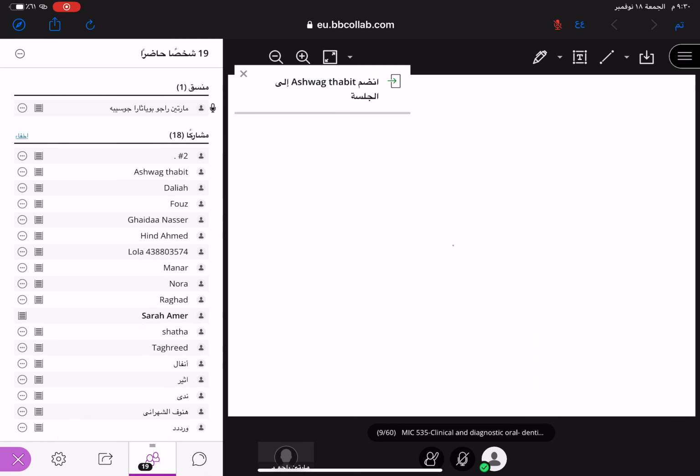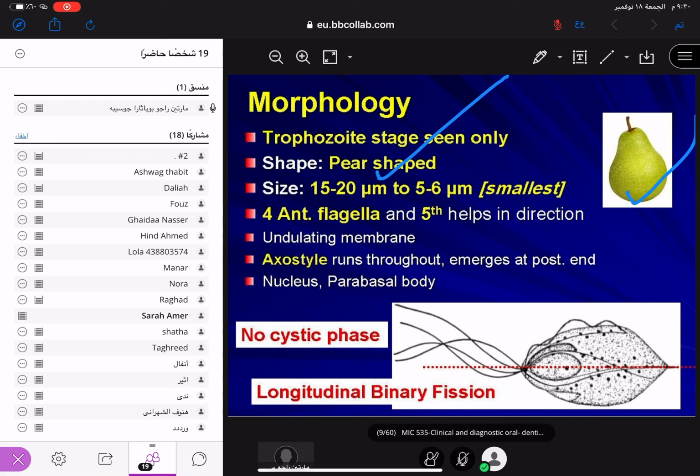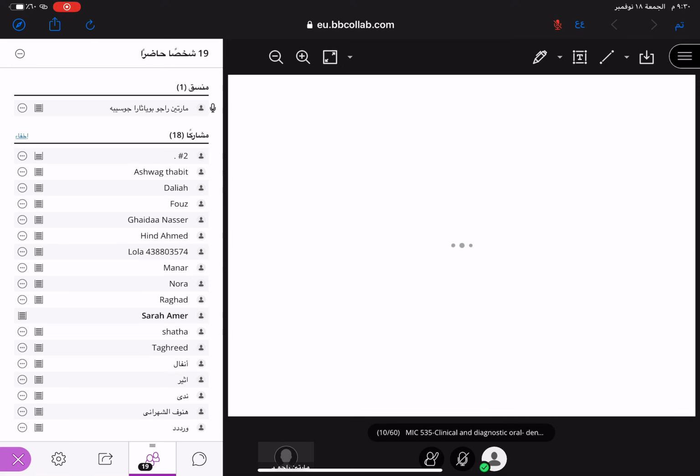Next one, maybe they will give you a picture like this, a pear-shaped structure. Clear? So we can say that the trophozoite is pear-shaped, with flagella: 4 anterior and a fifth, the axostyle. 5 flagella. Trophozoite stage only. Clear now? Clear? Next.